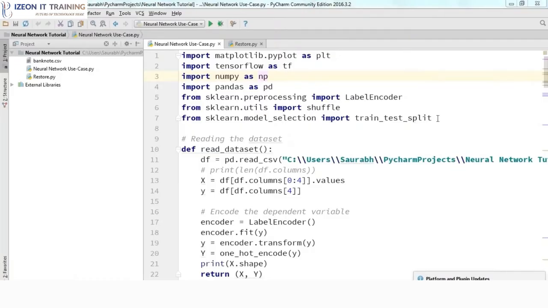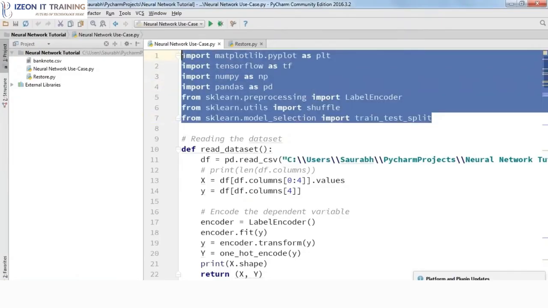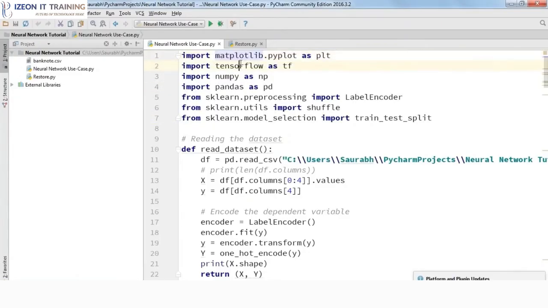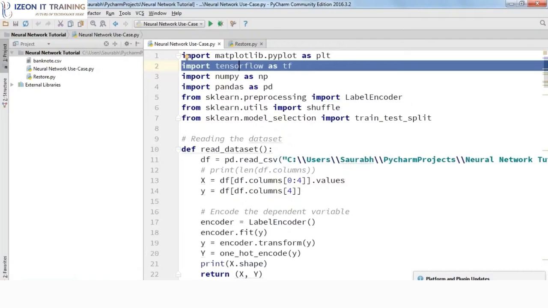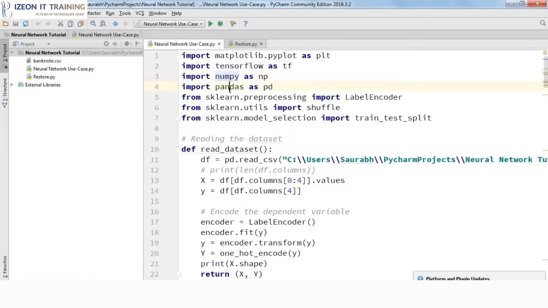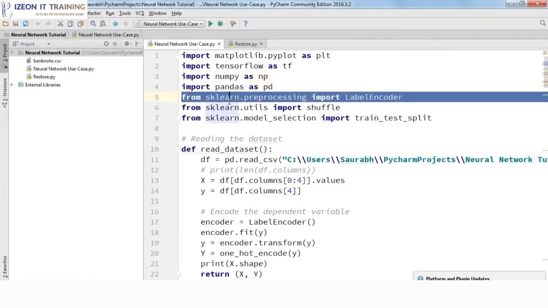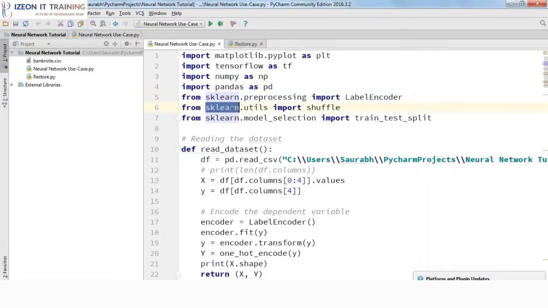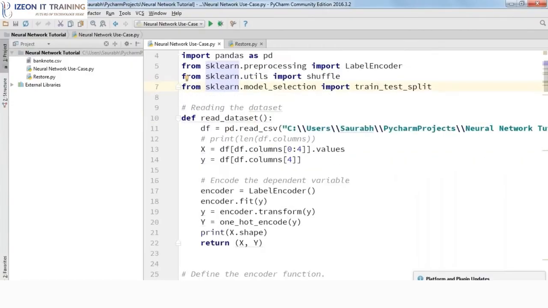So over here, what we do, we first import the important libraries which are required. Matplotlib is used for visualization. TensorFlow we know, in order to implement the neural networks. NumPy for arrays, Pandas for reading the data set. Similarly, sklearn for label encoding as well as for shuffling, and also to split the data set into training and testing parts. All right, fine guys.